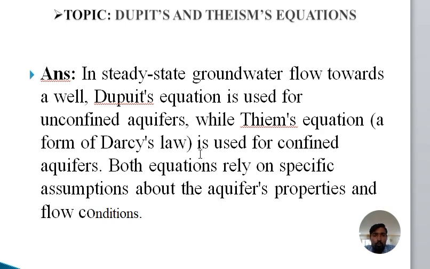This is brief information about Dupuit's and Thiem's equations.